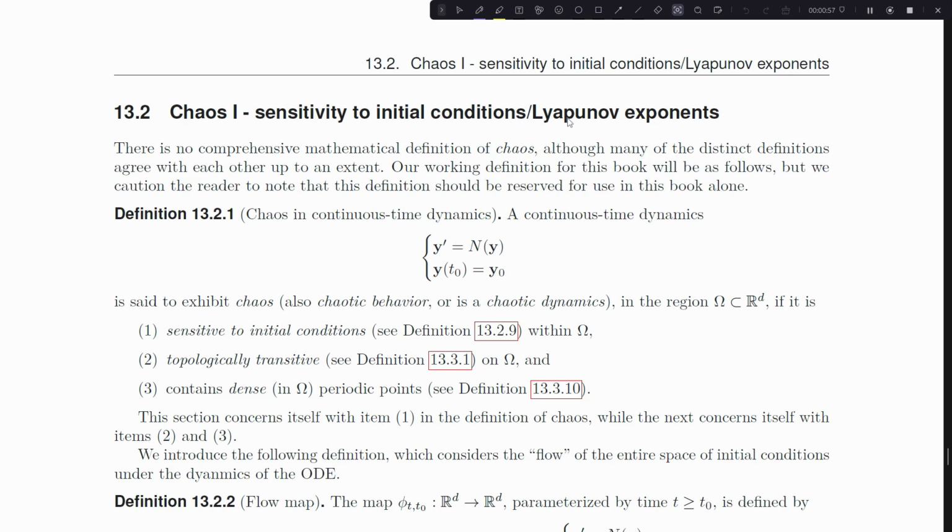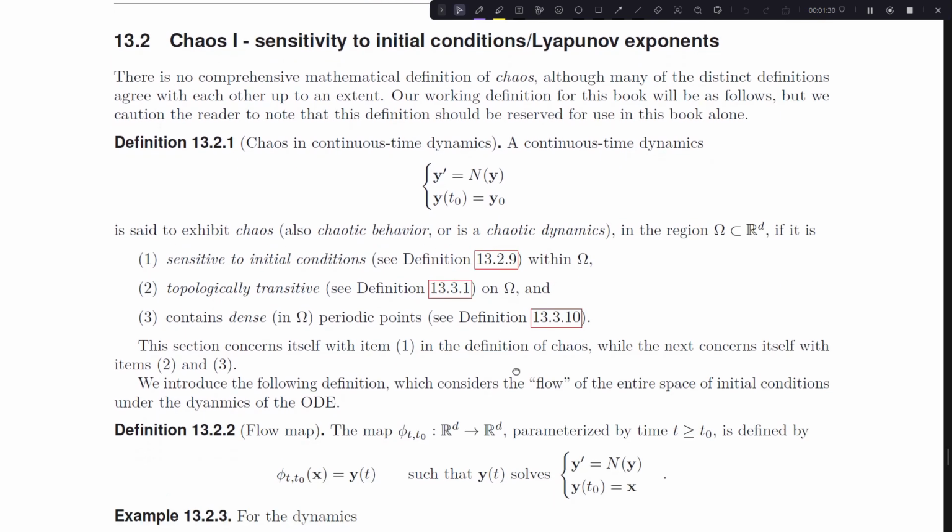Lyapunov, Alexander Lyapunov. He was, I believe, a Russian mathematician in the early 1900s, and he had a lot of really, really good things to say about chaos and really dynamics in general, as well as stability. So actually, we could have taken a Lyapunov approach to stability in the previous section, but we didn't. Anyway, here we're stuck. We have to take the Lyapunov approach. And before we get into it too much, let's talk about chaos as a whole.